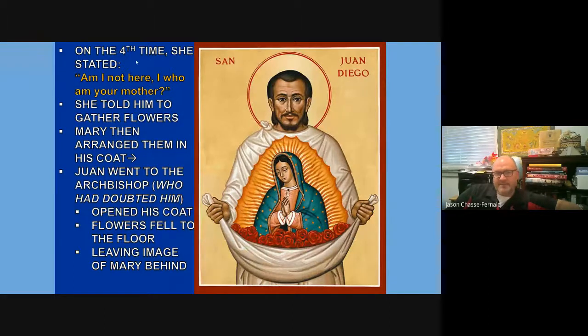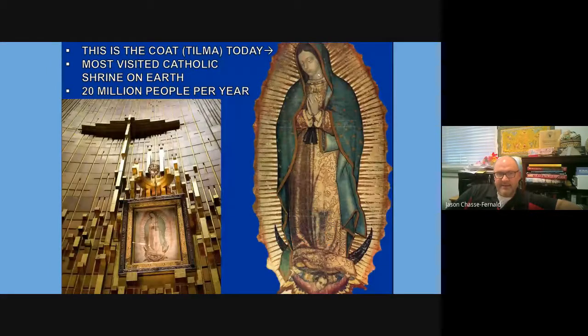On the fourth time, she stated, "I am your mother." She told him to gather flowers. Mary then arranged them in his coat. He took it to the archbishop, who would have been attached to the Spanish as they were colonizing. The archbishop doubted him, opened his coat, and flowers fell to the floor, leaving the image of Mary behind.